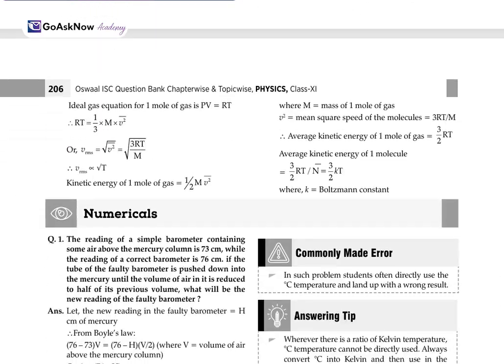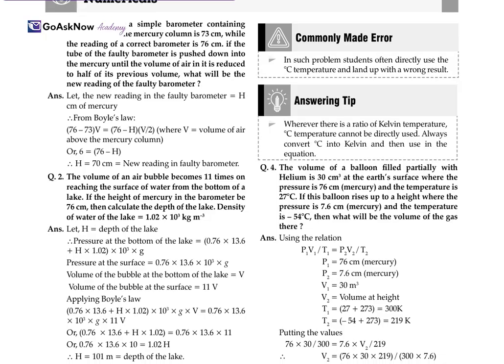Now, let's go ahead with the numerical based questions. The reading of a simple barometer containing some air above the mercury column is 73 centimeter, while the reading of a correct barometer is 76 centimeter. If the tube of the faulty barometer is pushed down into the mercury until the volume of air is reduced to half its previous volume, then what will be the new reading of the faulty barometer?